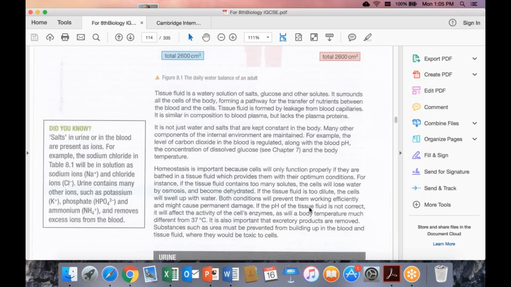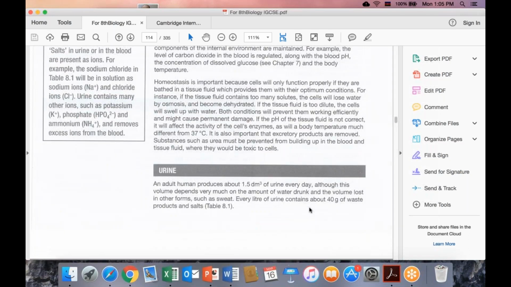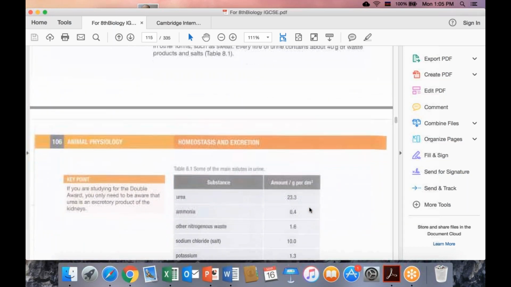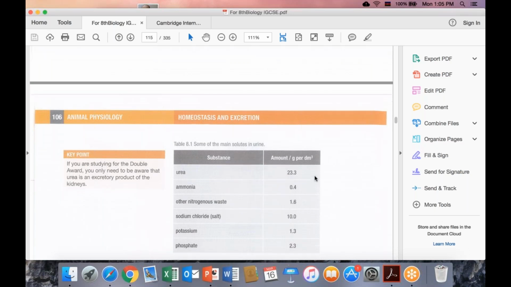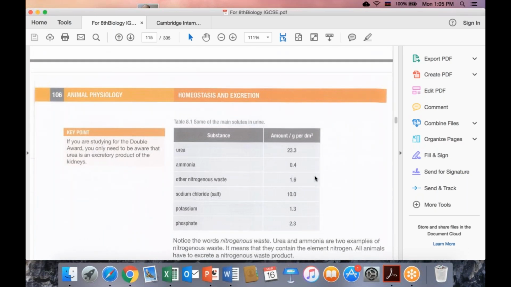And then, dear friends, we need to know that urea production is done by the liver, but filtration of blood is done by the kidneys. In the blood, the main nitrogenous waste, why do we call it nitrogenous? Because in this waste material there is nitrogen.